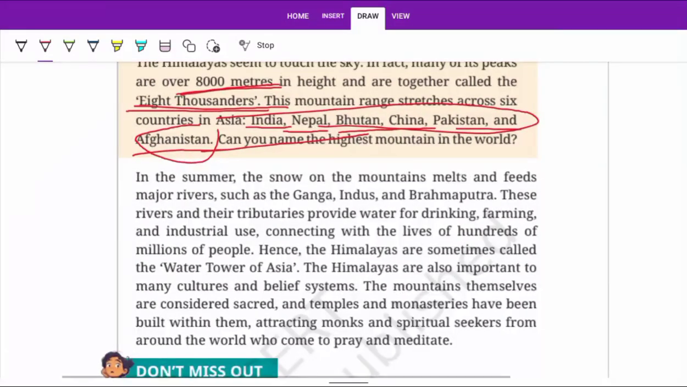In the summer, the snow on the mountains melts and feeds major rivers. We can see rivers like the Ganga, Sindhu, Yamuna and Brahmaputra. They do not dry in summer. Even many of southern India's rivers like Krishna and Kaveri get dry, but these don't, because in the winter time and in the monsoon times, the major snowfall happens in the Himalaya.